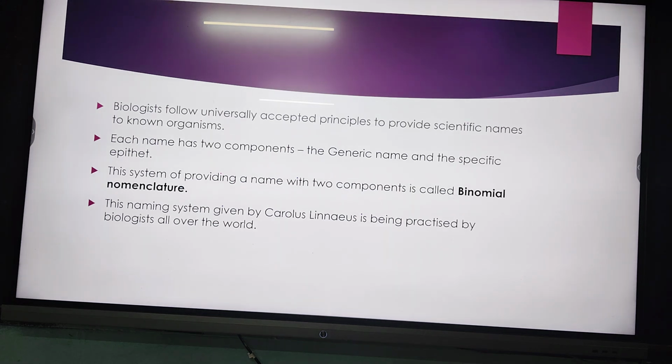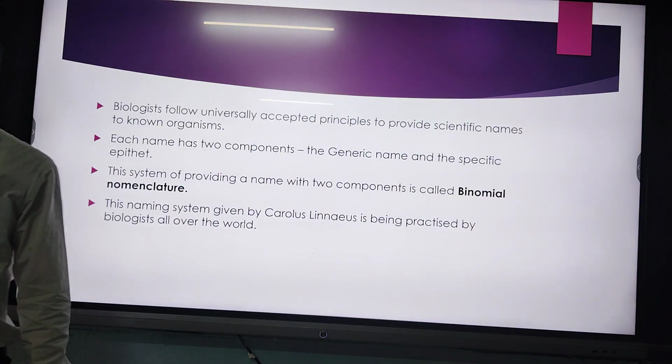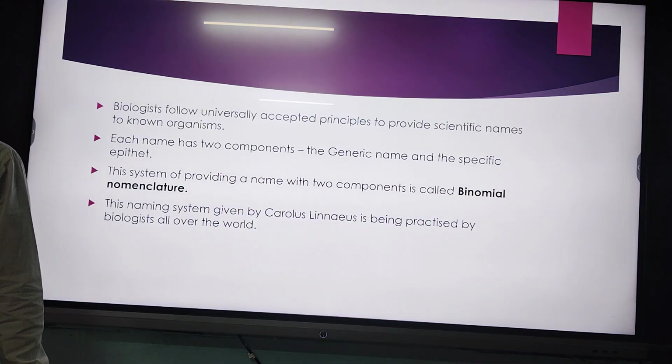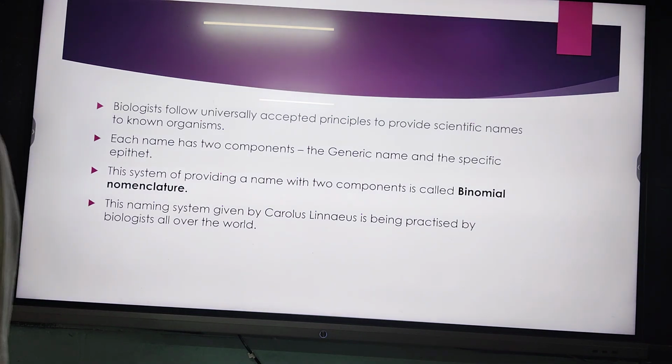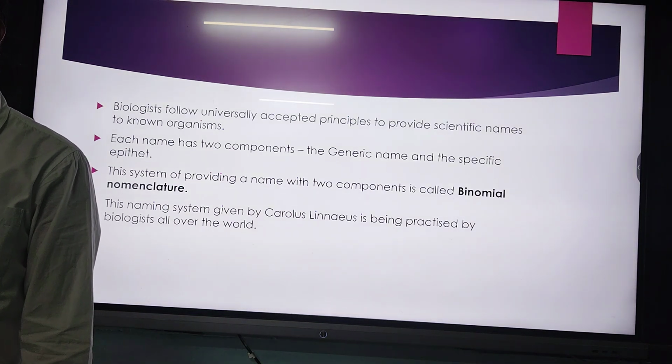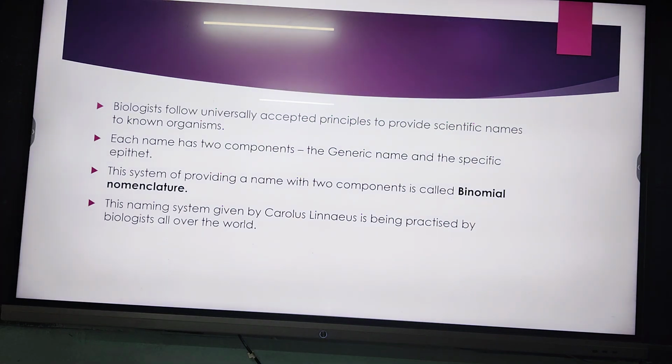This is known as binomial nomenclature, that is already written. Now, who was the scientist who gave this procedure? That is Carolus Linnaeus. Carolus Linnaeus gave the binomial nomenclature, and the book which he published was Systema Naturae. In that book all those things come.